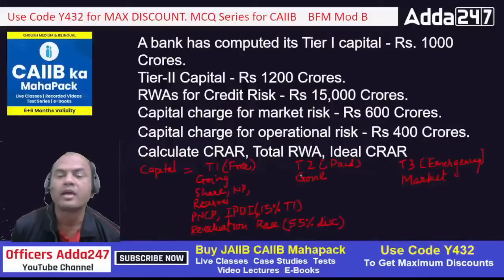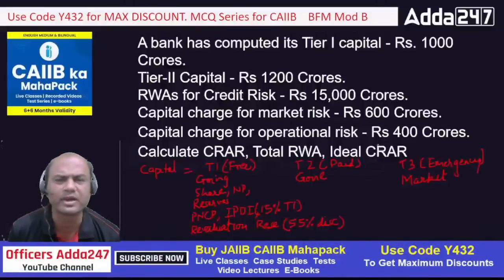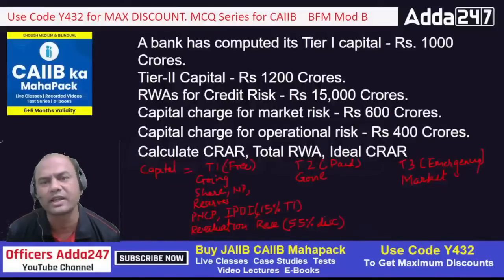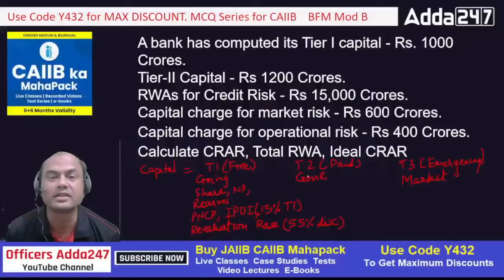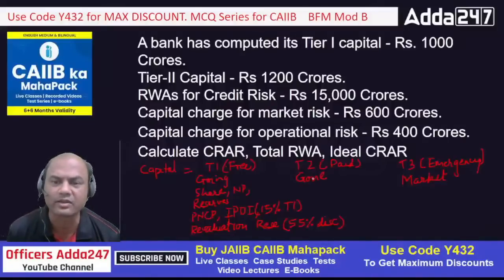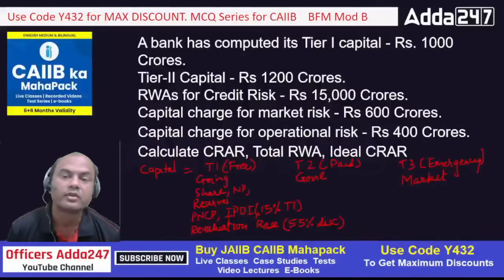Everyone got it? Now T2 is paid capital. T2 paid capital means what? All the loans which I take, there are various names to this. I won't write it now. Subordinate debt is there, then provisions and general provisions are there. All these are there, okay? So coming back, tier 1 capital 1000 crores, tier 2 1200 crores.